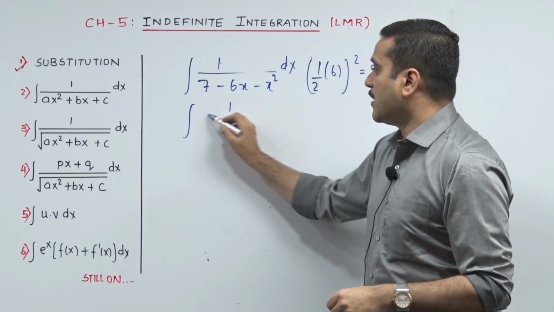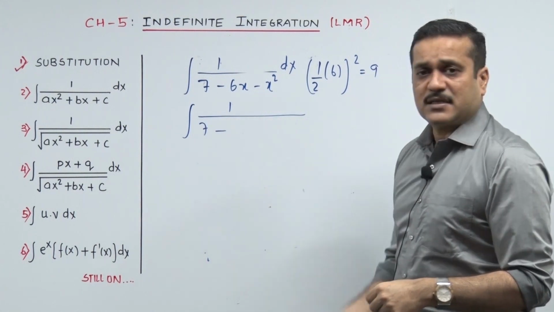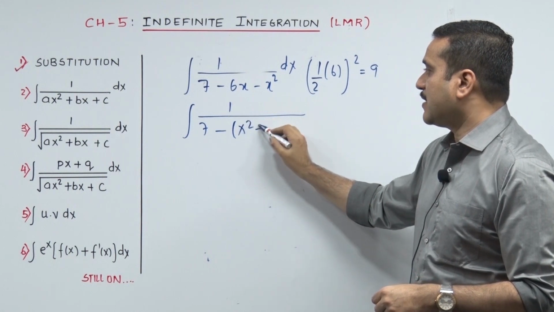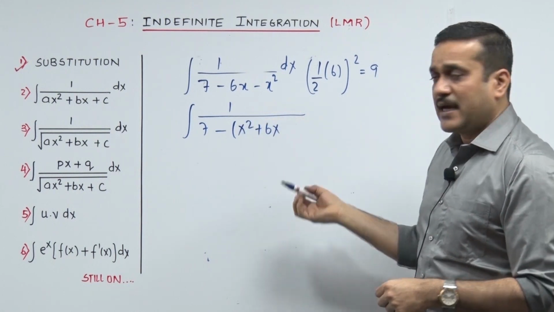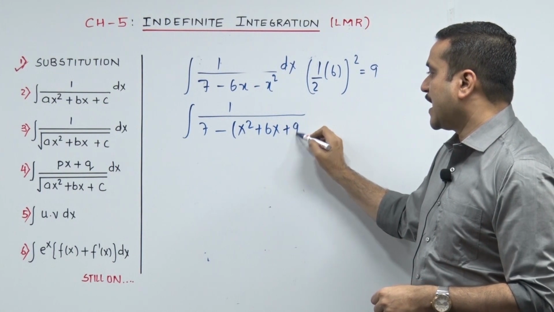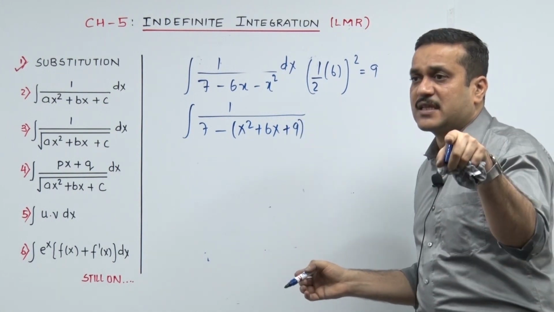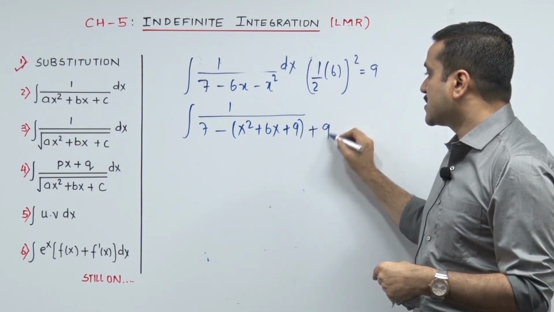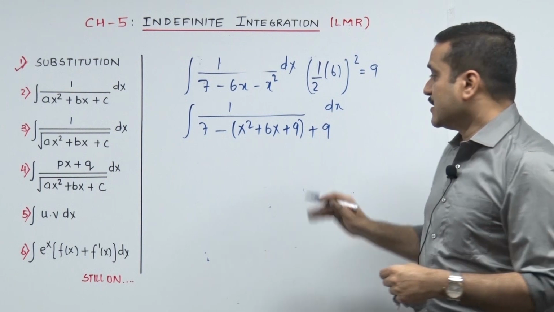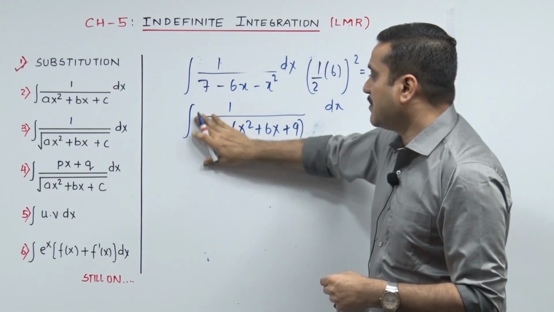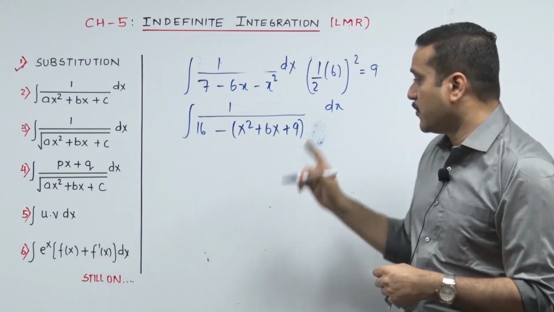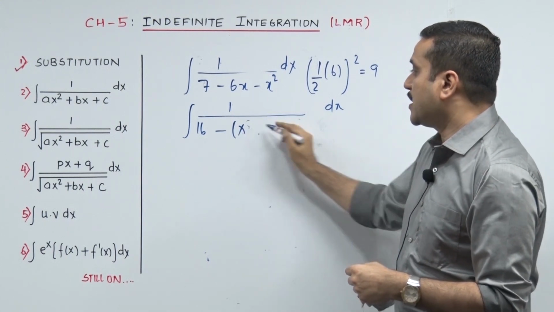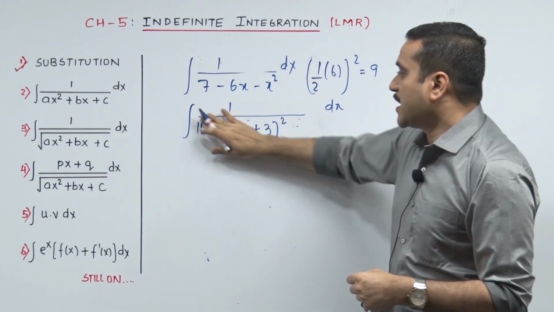So integrate 1 upon 7 minus, taking common, in the bracket my quadratic setting x square plus 6x, check. And now the third term you are adding over here, it's 9. It's not adding actually, you wrote plus 9, but in the true sense it was minus 9. So counter it with plus 9 dx, I hope. Then that plus 9 you add to 7 and made it 16. Now before I rub it, just check it. It's going to be x plus 3 the whole square. No, that was how you had designed the thing. Now that becomes 4 square.